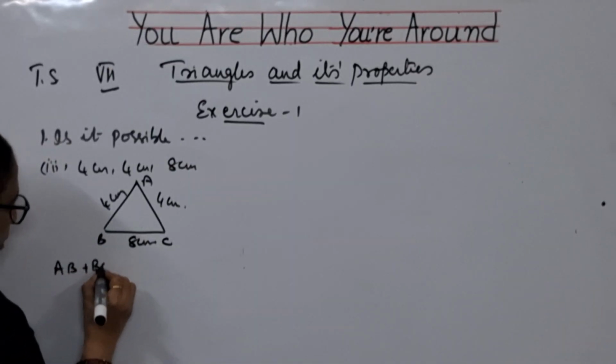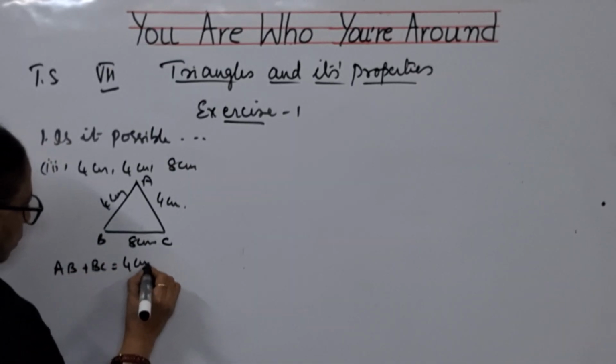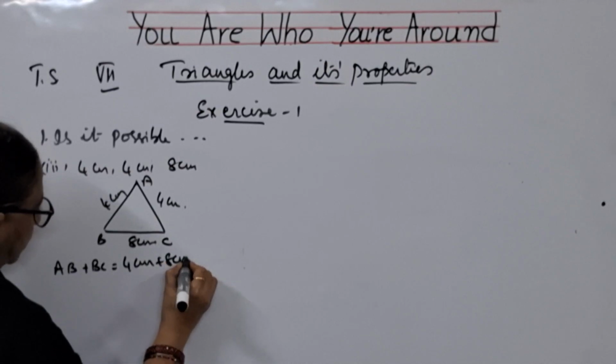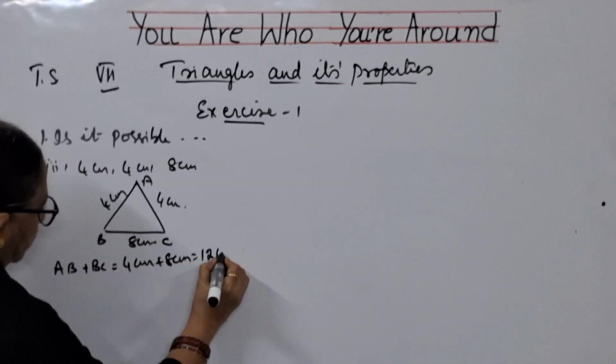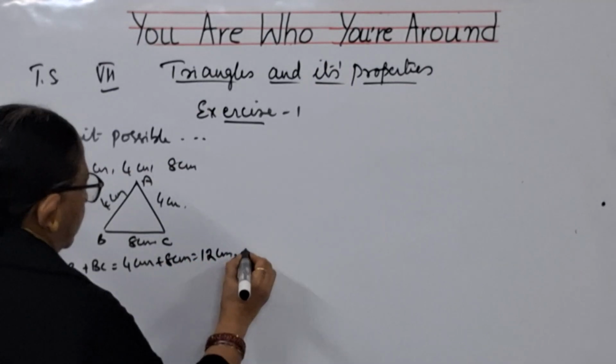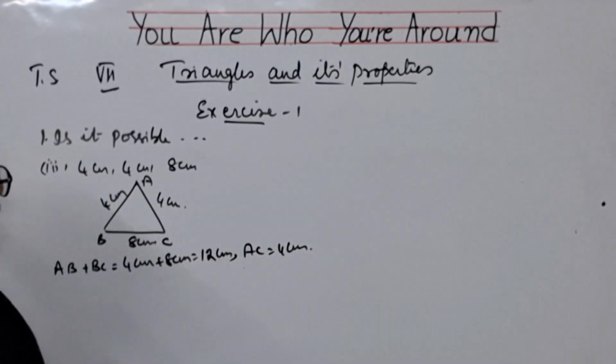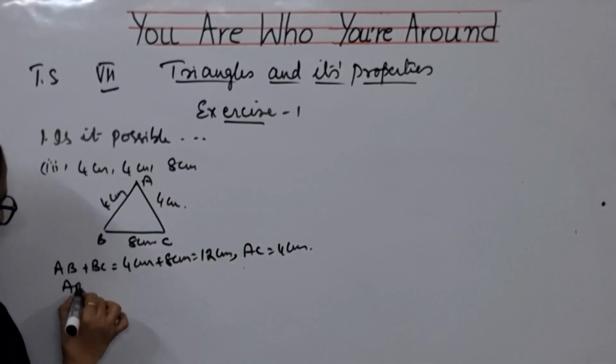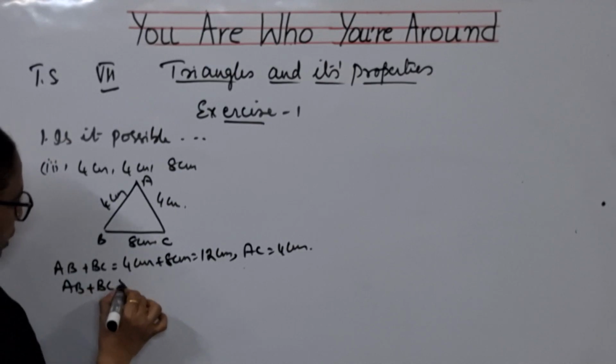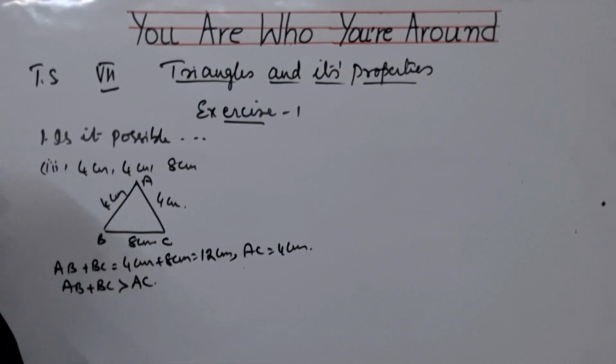AB plus BC is equal to 4 centimeters plus 8 centimeters, which is 12 centimeters, and AC is 4 centimeters. So, we can say that AB plus BC is greater than AC.